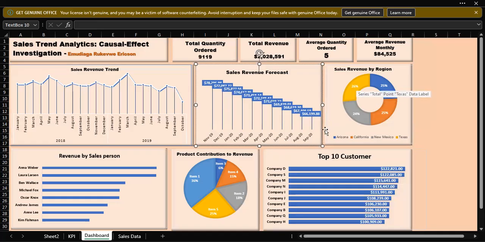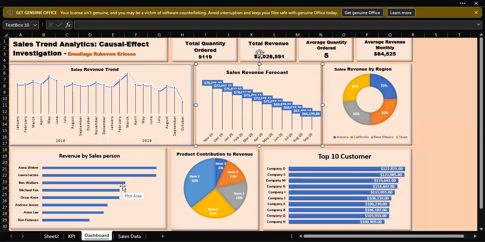to 26%. So going further, we explored which of the salespersons generate more revenue for the company. And we discovered that Anna Weber, Laura Larson, and Ben Wallace are the top 3 salespersons that generate more revenue for this company. So if this company is looking forward to increasing its revenue, it should focus on utilizing the services of Anna Weber, Laura Larson, and Ben Wallace in marketing its product.